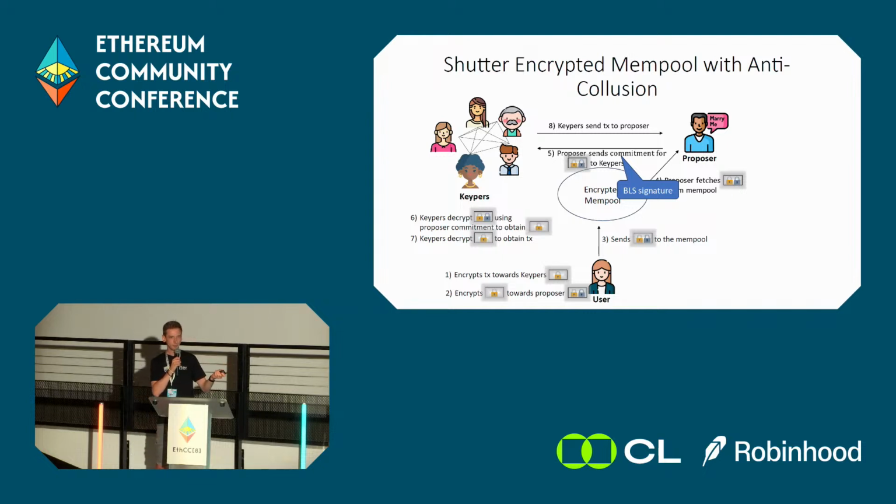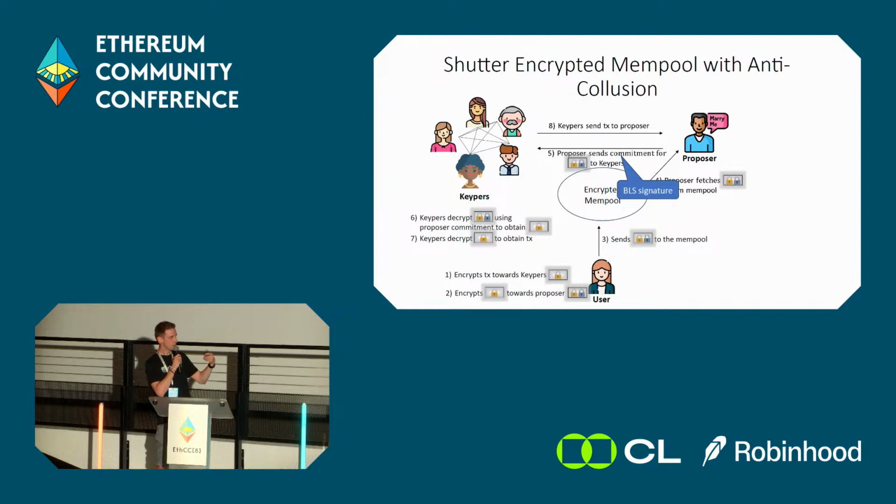to the mempool. The proposer picks up this doubly encrypted transaction and sends a proposer commitment for this doubly encrypted transaction to the keepers. And remember that the proposer commitment is a BLS signature that can be used as a decryption key. So what the keepers do now, they receive this doubly encrypted transaction and they receive a proposer commitment.